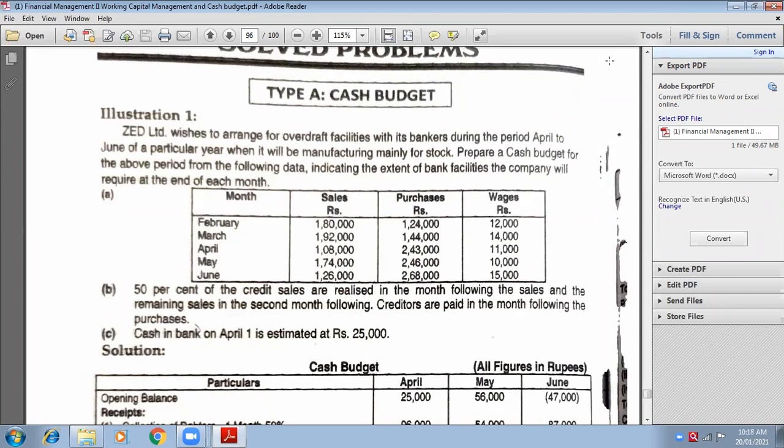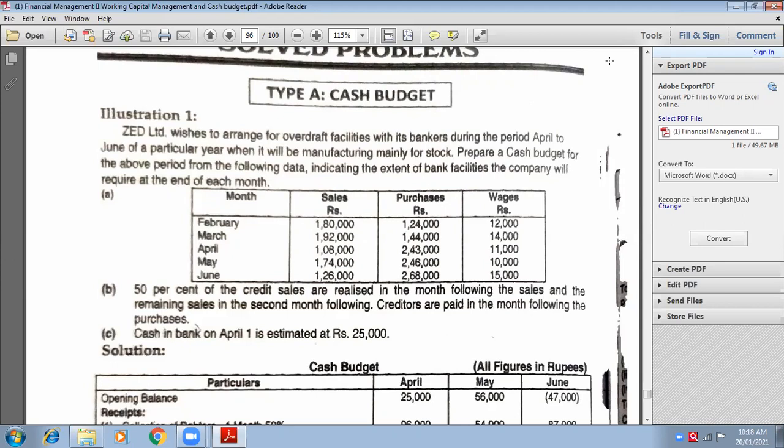Now sales are given, purchases and wages. Three things are given from February to June. What he says, 50% of credit sales are realized in the month following the sales. In the month following the sales means 1 month later on. For February it would be March.